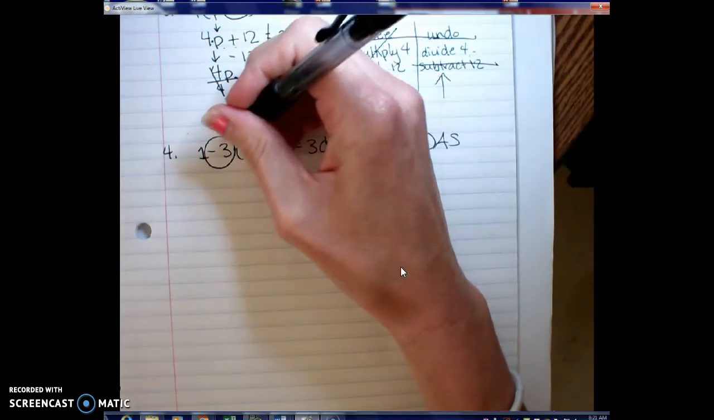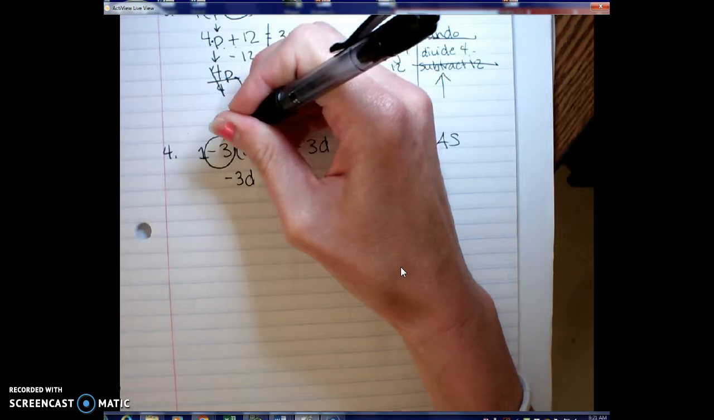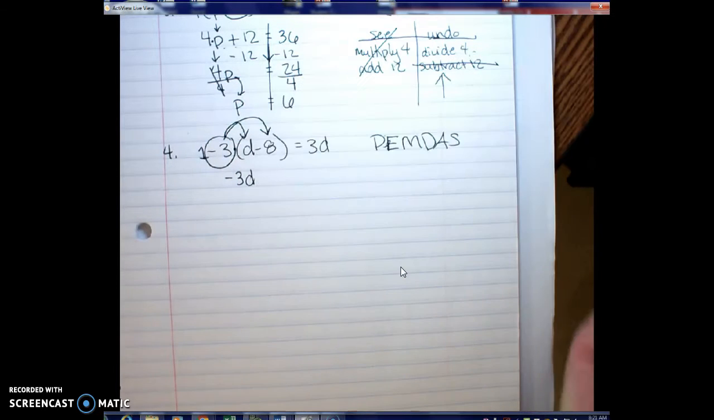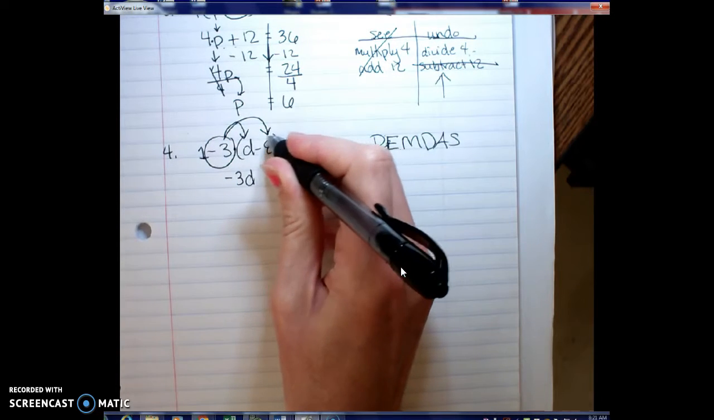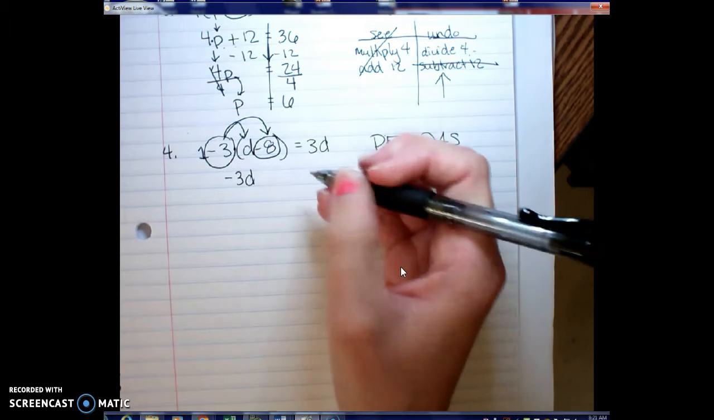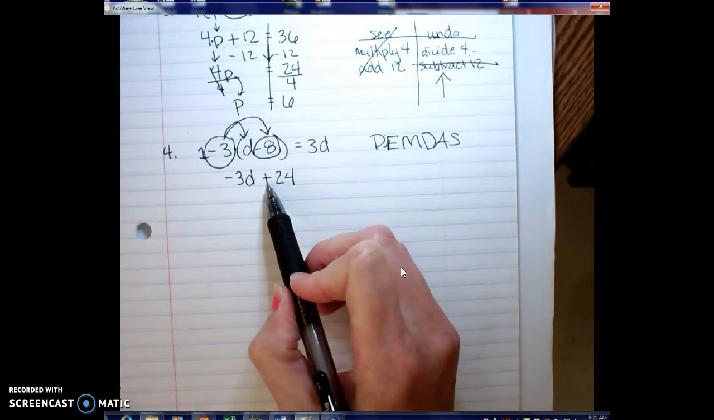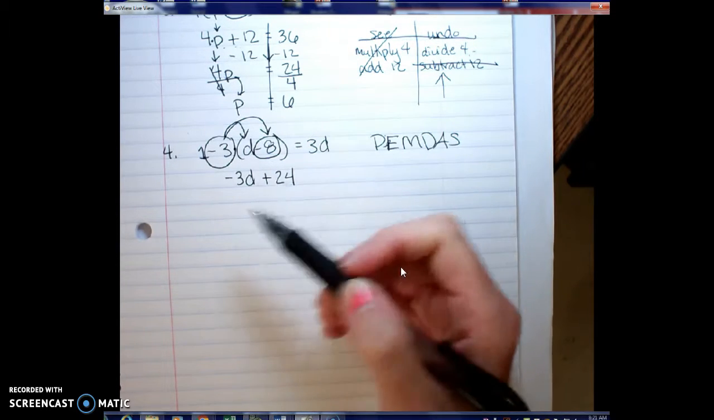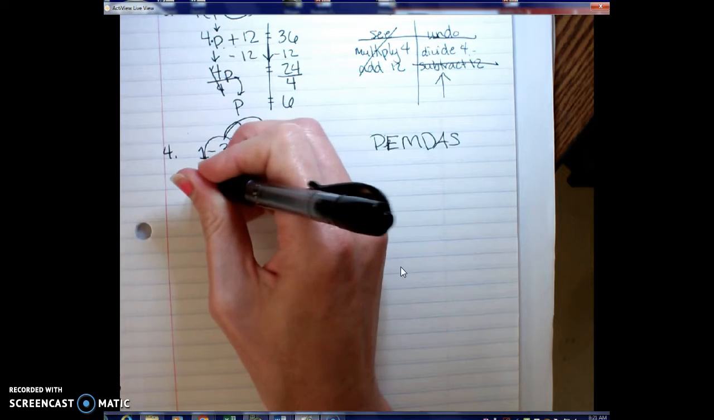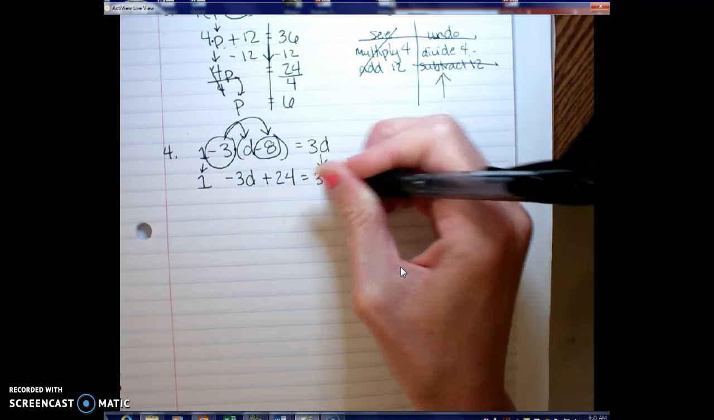So I'm going to do -3 times d to get -3d. I'm now going to take my -3 and I'm going to multiply it not just by 8, but I'm multiplying it by a -8. So -3 times -8 gives me a positive 24. That positive gives me my plus sign to connect it. Everything else is going to carry down. I'm going to bring down my 1 in front, bring down my equal sign, and that 3d.